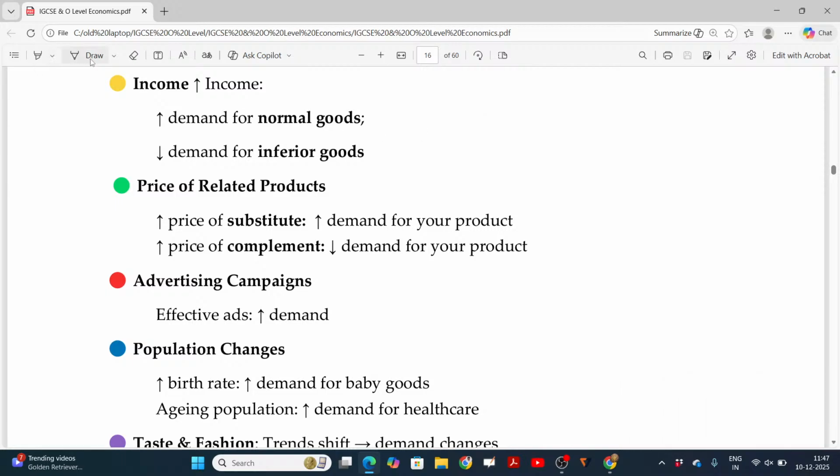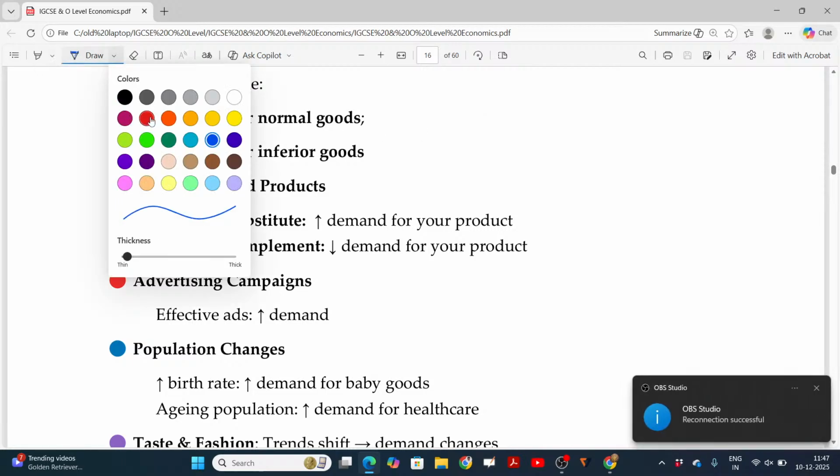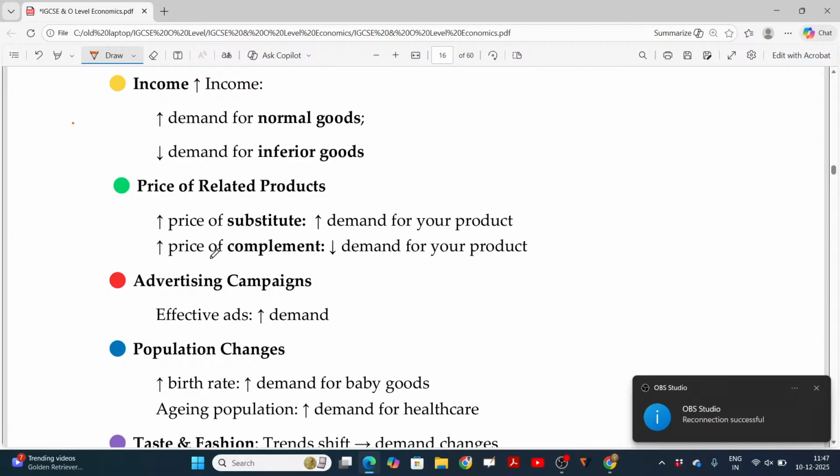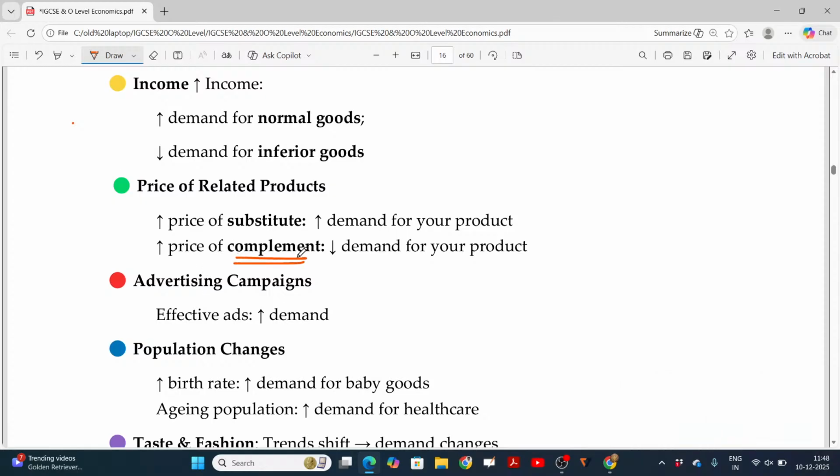Now, let's see. What about the substitute? Okay. Now, coffee and tea. Price of coffee, quantity demanded of coffee, and quantity demanded of tea.